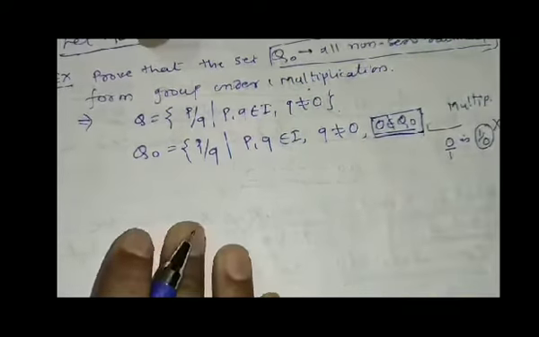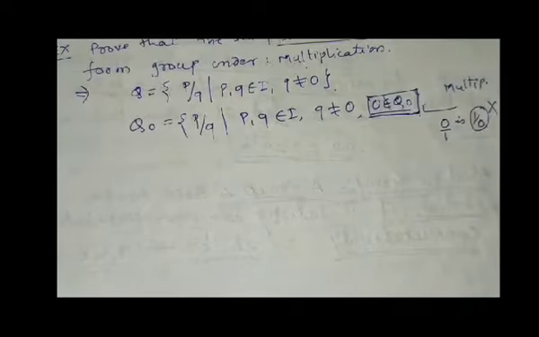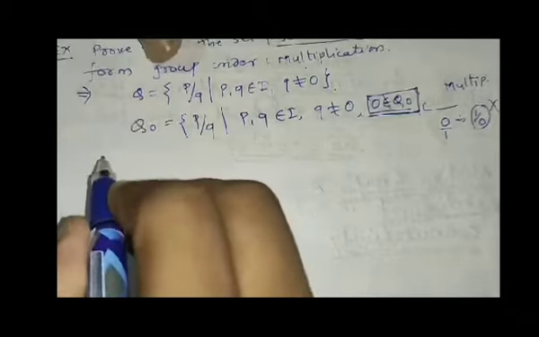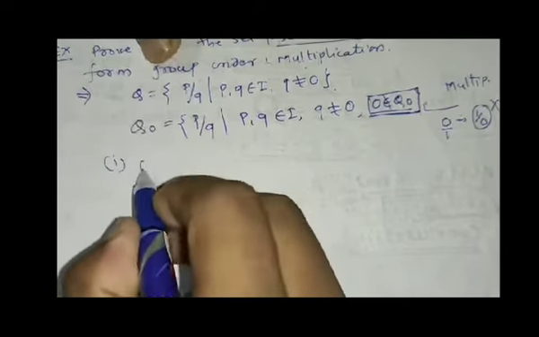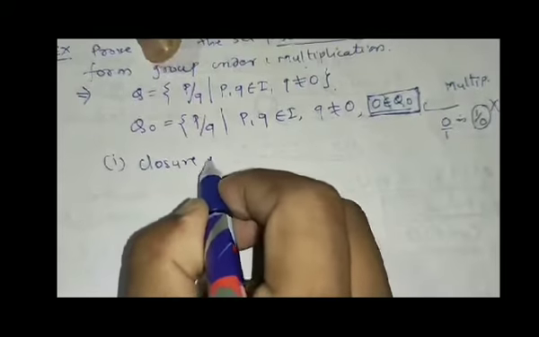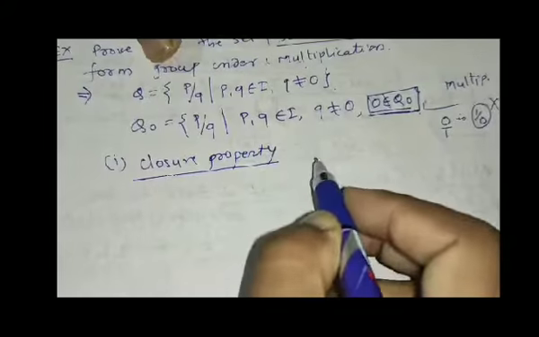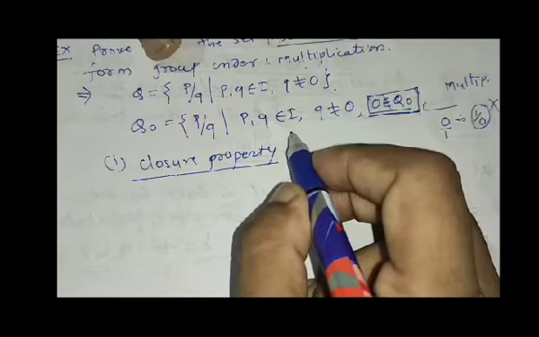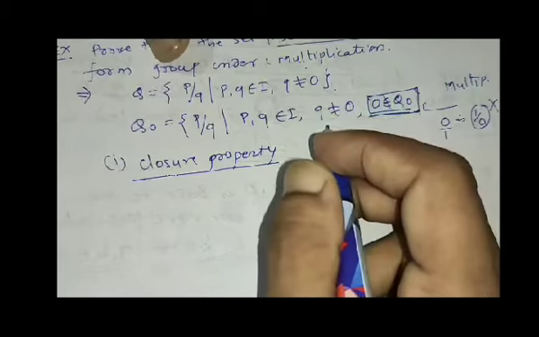So if we try to show that this is a group, we first try the closure property. If we take any two rational numbers and take their product, then we again get a rational number.